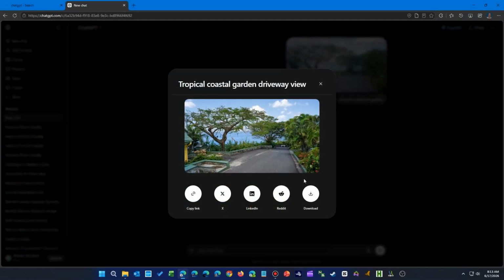So, there you have it, AI photo fixes. Simple, free, and pretty effective.